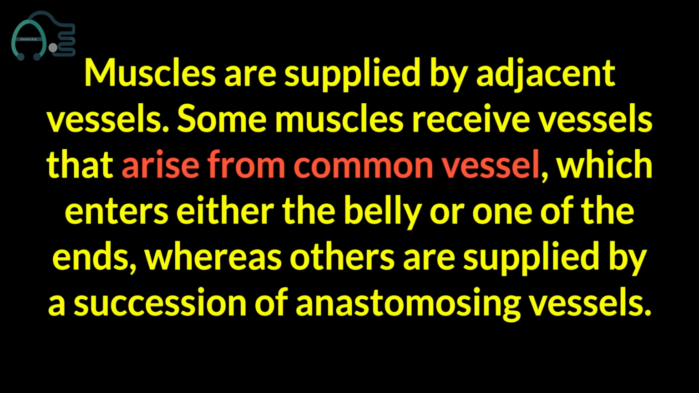Blood supply of muscles. Muscles are supplied by adjacent vessels, but some muscles receive vessels that arise from a single stem, which enters either the belly or one of the ends, whereas others are supplied by a succession of anastomosing vessels.